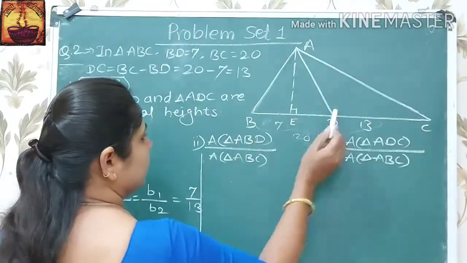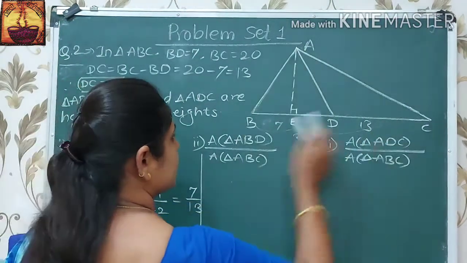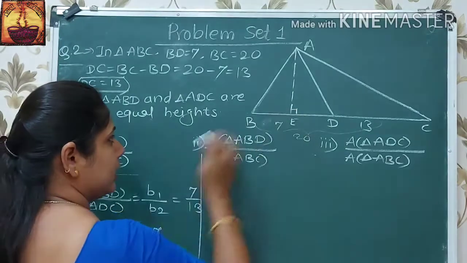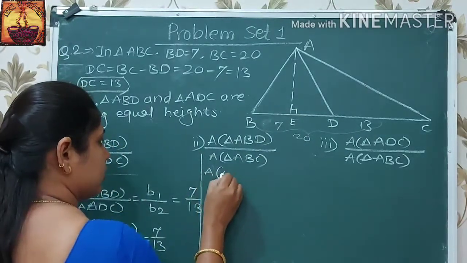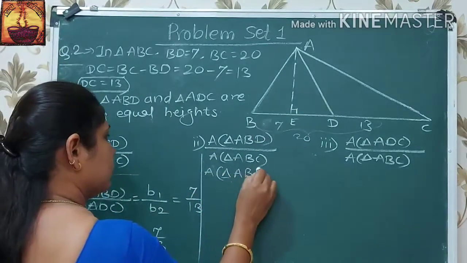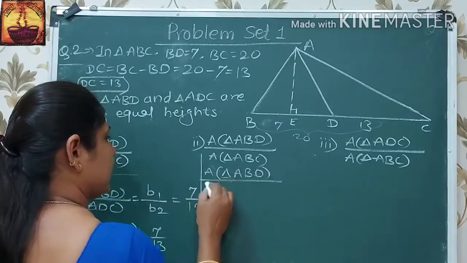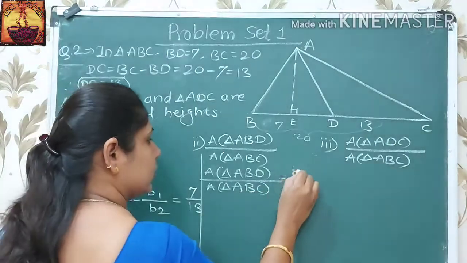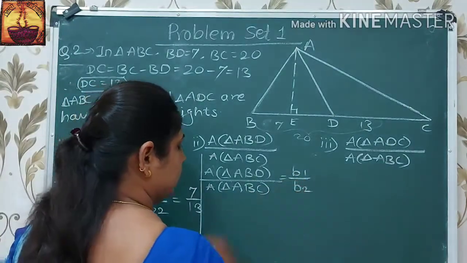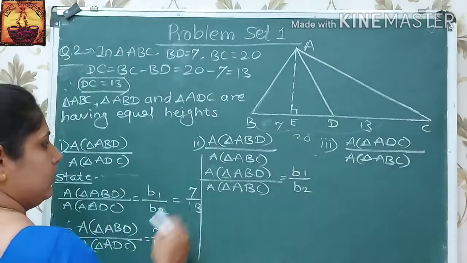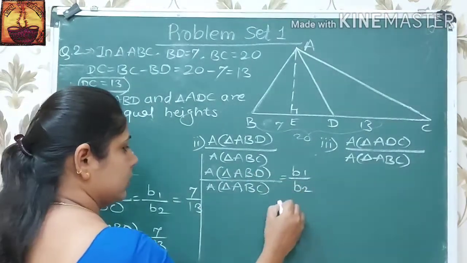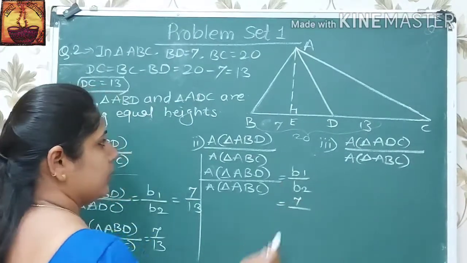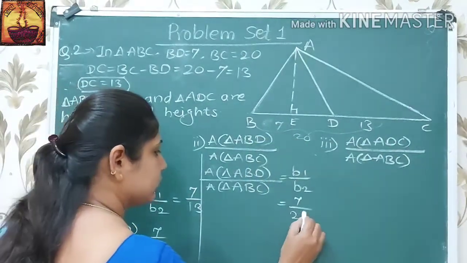Now second, area of triangle ABD upon area of triangle ABC. Here triangle ABD and triangle ABC are also having equal heights. Therefore this proportion, area of triangle ABD upon area of triangle ABC, is equal to their corresponding bases. Here B1, the base of ABD, is 7 and the base of ABC is 20.